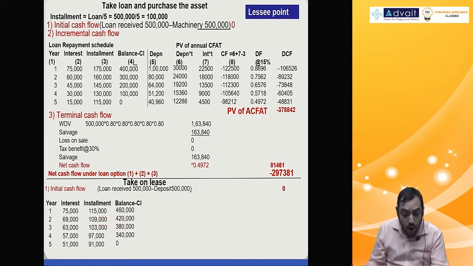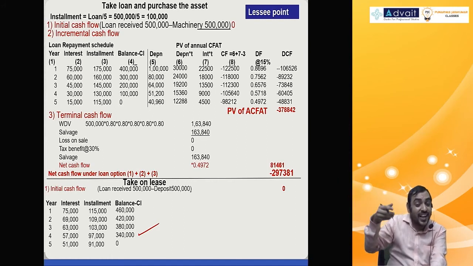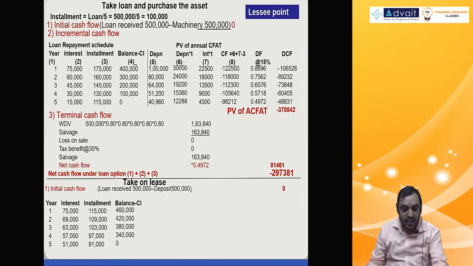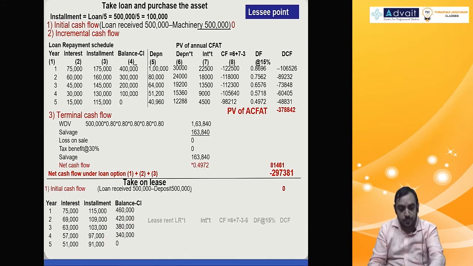Please observe how the last became 0. It was actually 3 lakh, right? 3,40,000 minus 40,000, 3 lakh. But in the last year, 3 lakh I get back from the lessor. Security deposit back, 5 lakh minus 40%, 3 lakh I get back, I pay to the bank, and 3,40,000 becomes 0. 40,000 that year and 3 lakh return, net amount becomes 0.